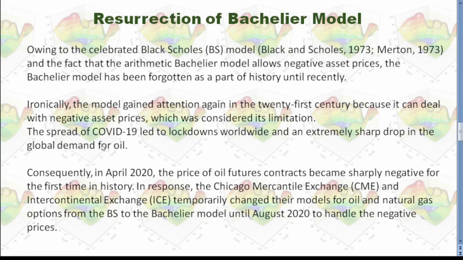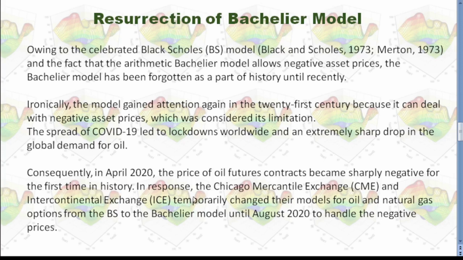The spread of COVID-19 led to lockdowns worldwide and an extremely sharp drop in the global demand for oil. In April 2020, the price of oil future contracts became sharply negative for the first time in history.